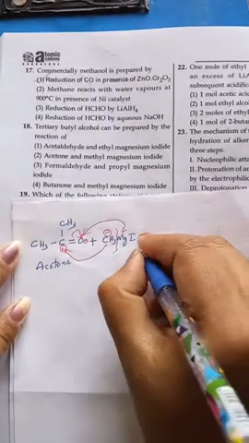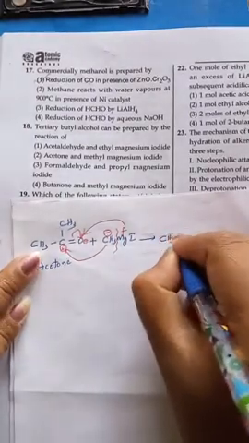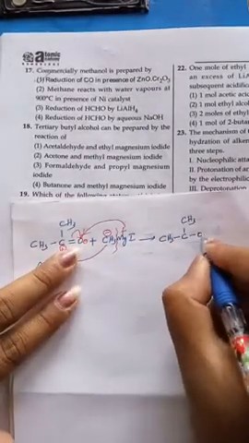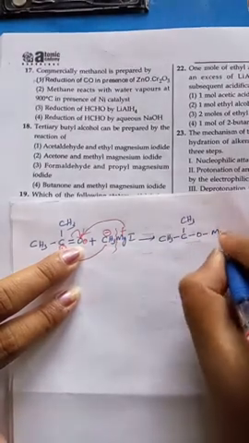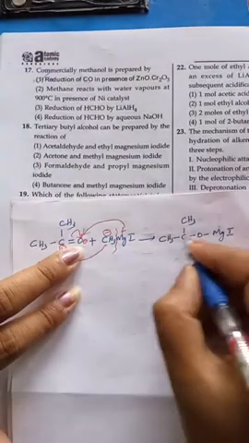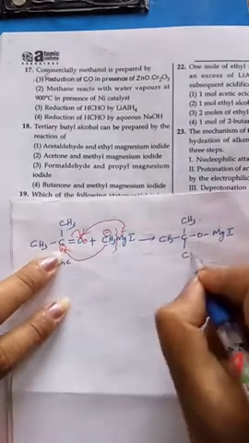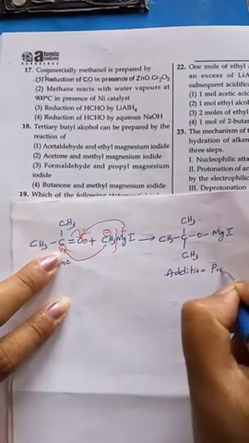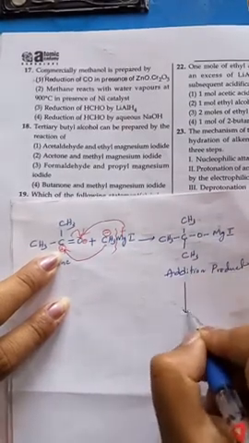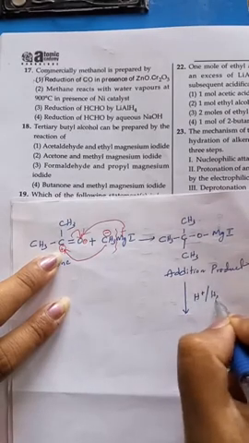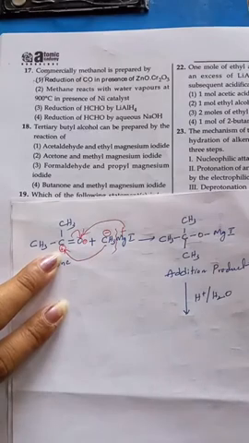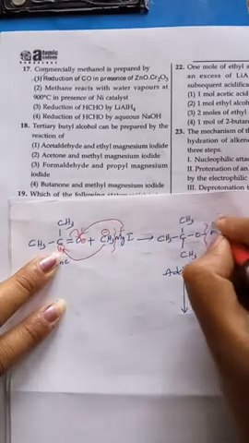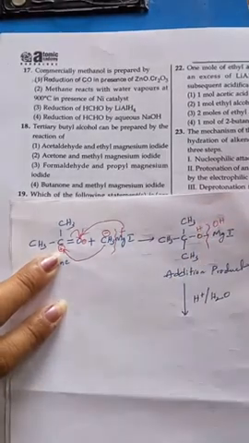Then we get an addition product, CH3, C, CH3. The double bond is converted to single bond, MgI is added to the oxygen, and the negatively charged CH3 is added to the positively charged carbon. This is called the addition product. Now this addition product undergoes acid hydrolysis, addition of water in the presence of acid, between oxygen and MgI. Here OH is added and here hydrogen is added.